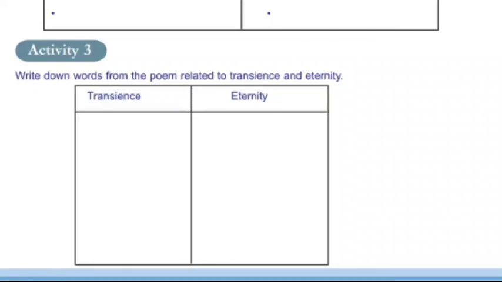And now we'll move on to the next activity. Write down words from the poem related to transience and eternity. So remember these two words, transience and eternity. Eternal means something that is lasting forever, for all the time, for all the ages. And transient means that will last only for a short time. For example, sunset, we say it's transient. And art, we can say, is permanent, whereas the beauty of a rainbow or a sunset are transient, that will last only for a short time.